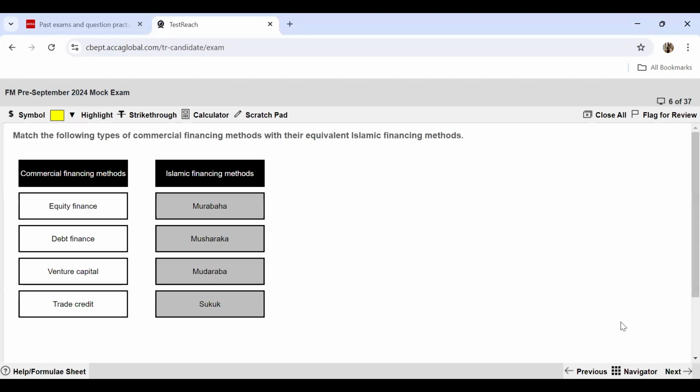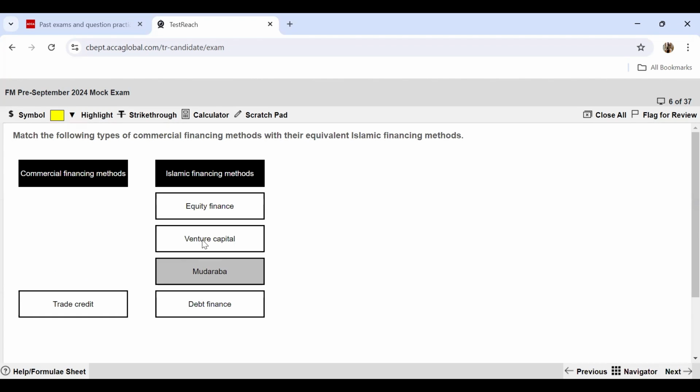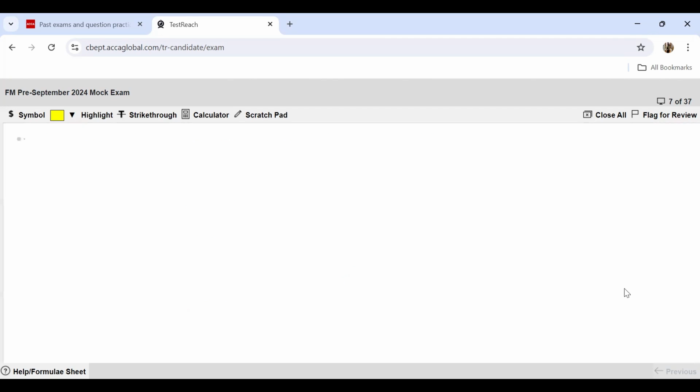All right. Now, moving towards question 6, match the following types of commercial financing methods with the equivalent Islamic financing methods. So for this, you'll all need to remember the different methods. Equity finance is nothing but murabaha. Debt finance is what you take similar to bonds. These are sukuk. Then you have venture capital, which is musharaka, wherein you are taking a little bit of a risk. Someone else invests in you, so that's a musharaka. And then trade credit is a mudaraba. So these were the Islamic financing methods.